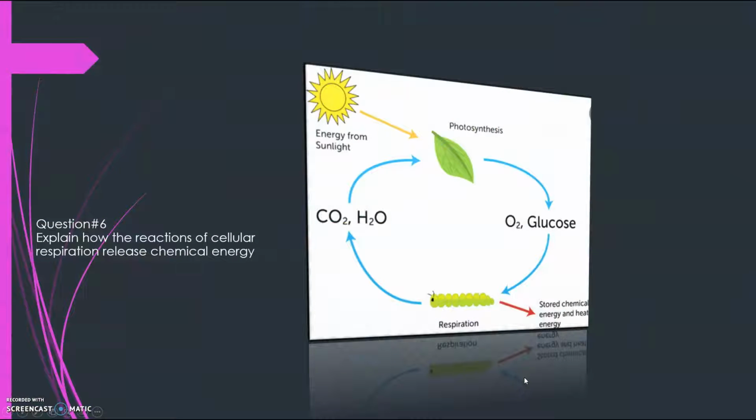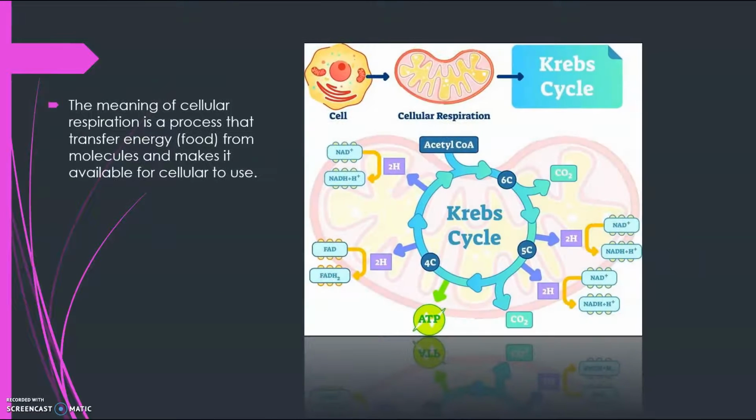Question 6. Explain how the reaction of cellular respiration releases chemical energy. Here in this picture we'll show you what cellular respiration is doing. Cellular respiration is the process of transferring energy, which is food, from molecules and making it available for cells to use. And here in this picture we'll show you what cellular respiration is doing.